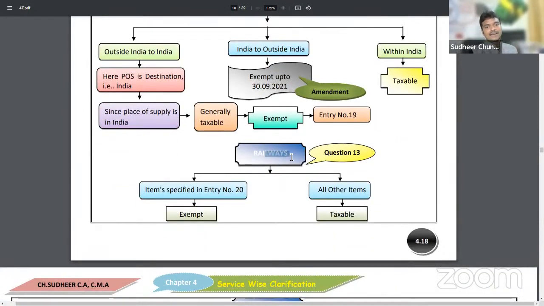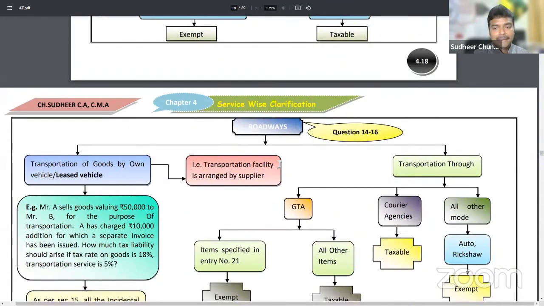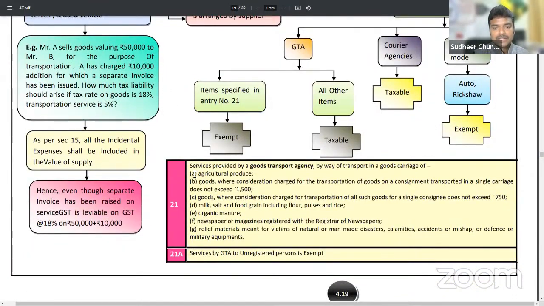Now coming to the second part, railways. Sir, in railways, for passenger transportation, I said AC, non-AC. But here for goods, no. For goods, one list has been given here. Except B and C, because B and C belong to goods transport agency. The remaining points: agricultural produce transported through railways, milk, salt, flours, pulses, rice transported through railways, manure, newspapers, relief materials during floods, disasters, etc. So except B and C.